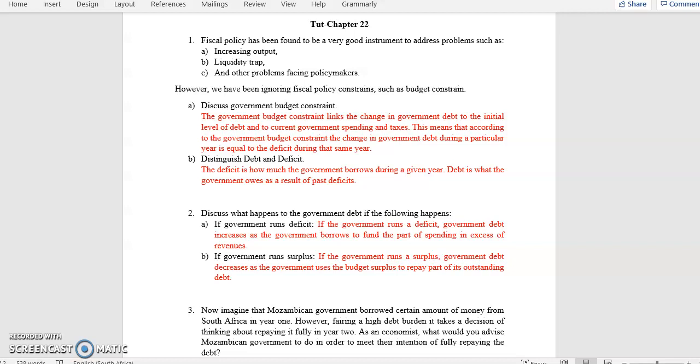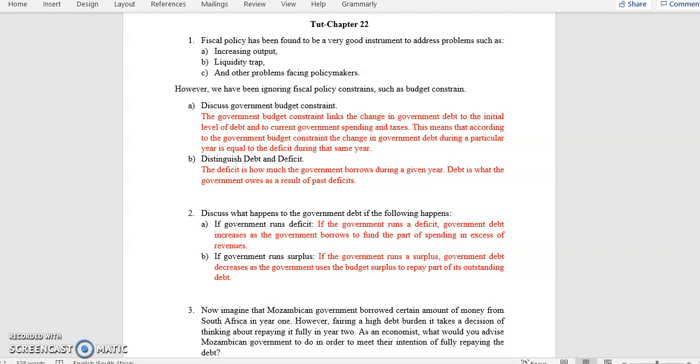Hello everyone, in this video we'll be looking at some possible tutorial questions from chapter 22. Chapter 22 sums up fiscal policy, and it looks more at the dynamics of deficits and debt, and it also looks at some problems that relate to high government debt, or high public debt, you can say.